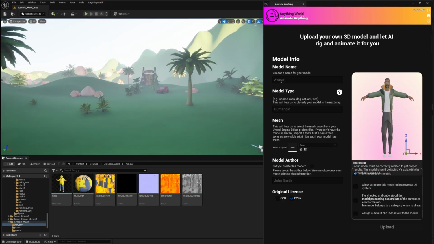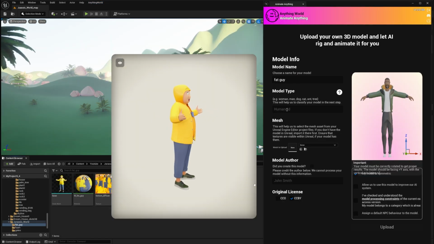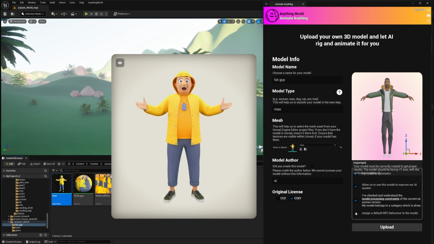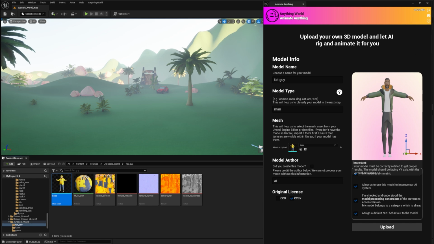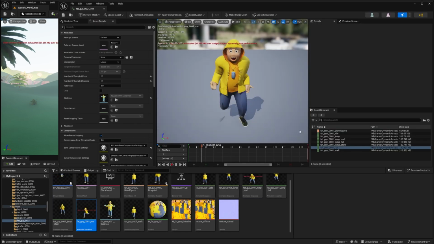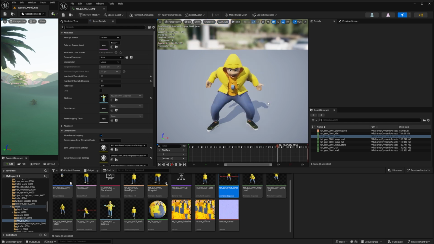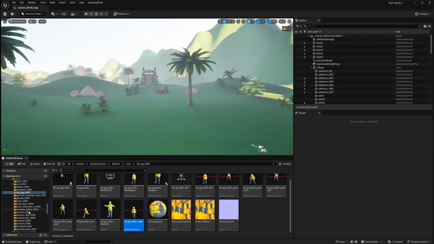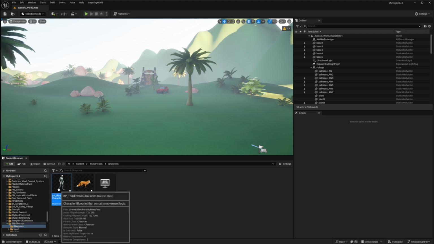Then I opened the Anything World plugin for Unreal and loaded our character for animation. The output included basic animations for walking, running, jumping, and idle, as well as a behavior tree, allowing me to quickly replace the Unreal's default third-person character with my own.